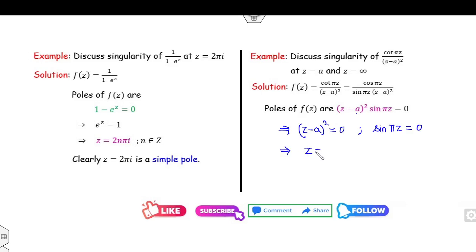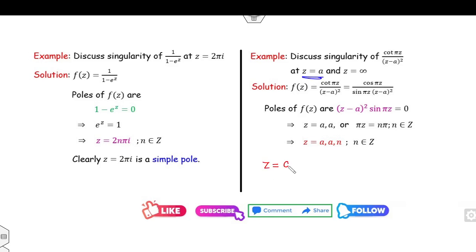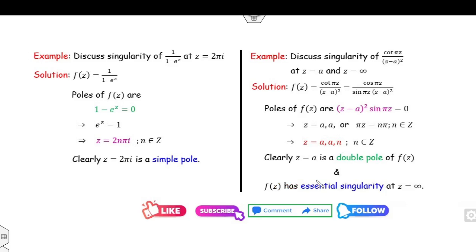From this case, pi z is n pi, where n is an integer. This implies z equal to n, as pi will be cancelled. So z equal to a and z equal to n are the poles of the function f(z). Now your target is to check z equal to a. Since it occurred 2 times, z equal to a is a pole of order 2. Fine. And z equal to infinity: clearly, if I take z equal to infinity, once it is infinity, we can say this is an essential singularity.